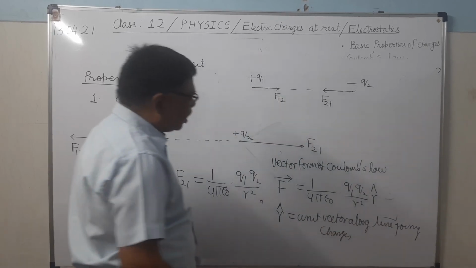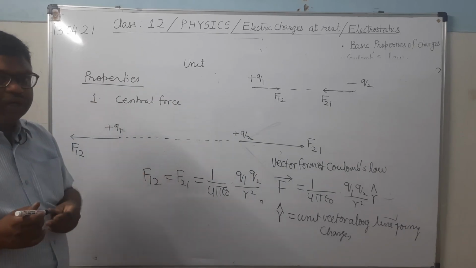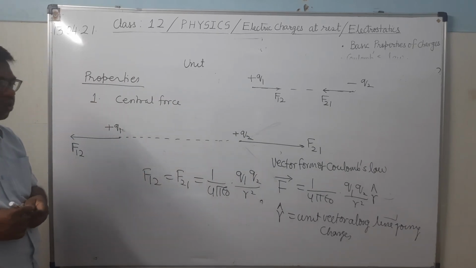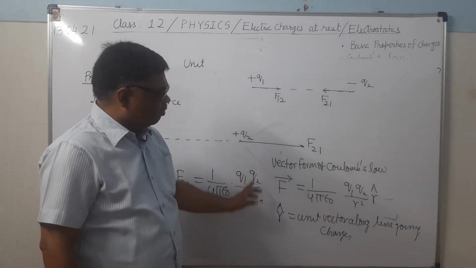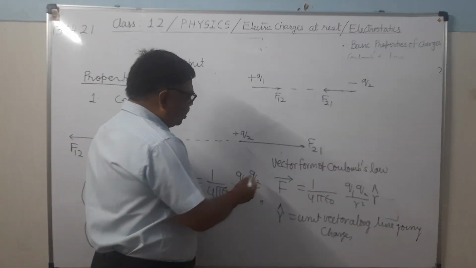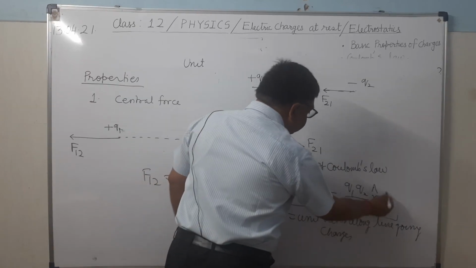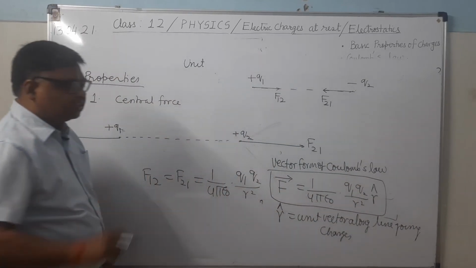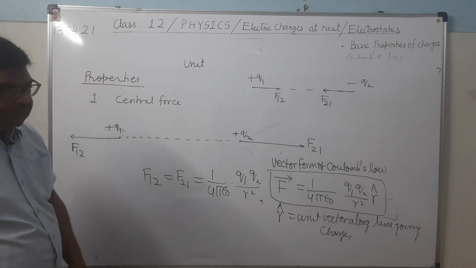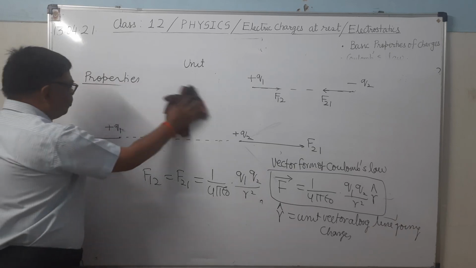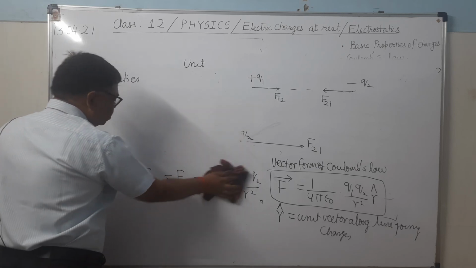Here we will not remember this in terms of F12 and F21. No need to use 1, 2 or 2, 1. Only remember it in this form. If it is asked in the board examination, you write only in this form. It's clear. So this is the first property, that Coulombian force is a central force.